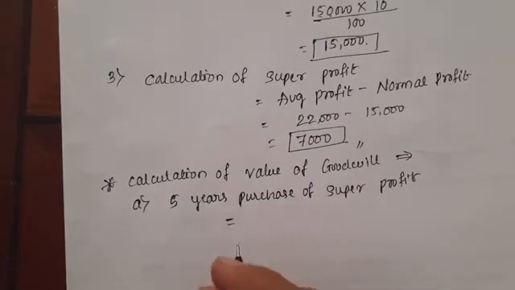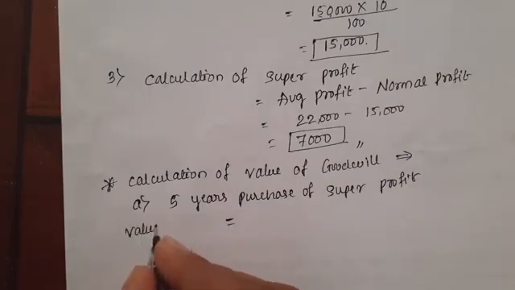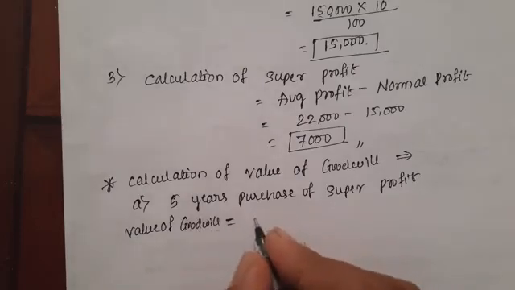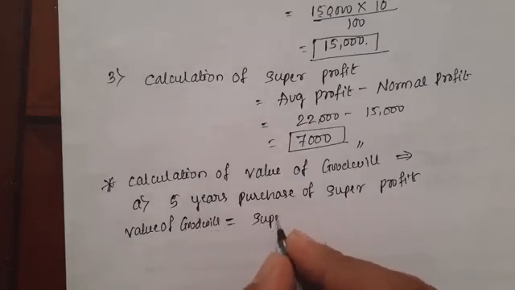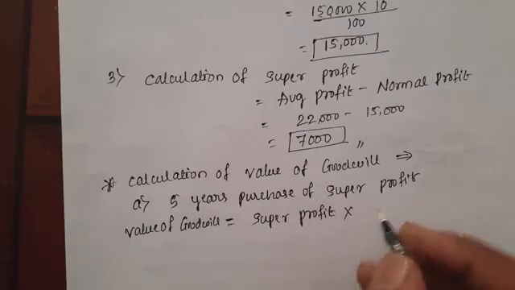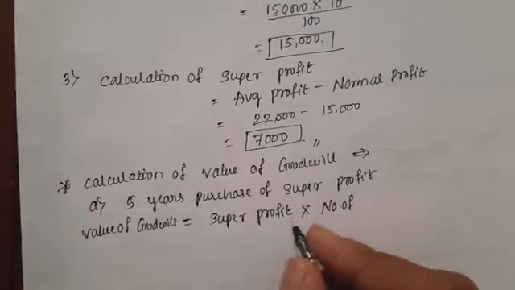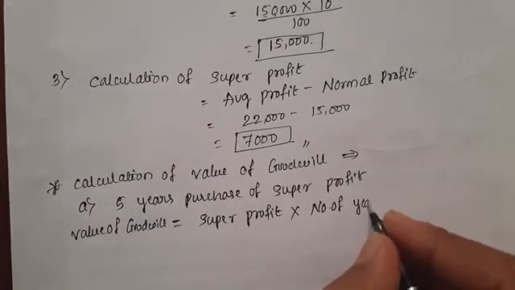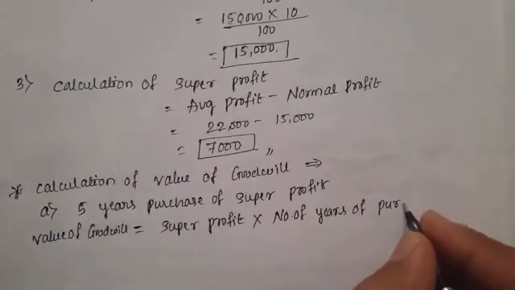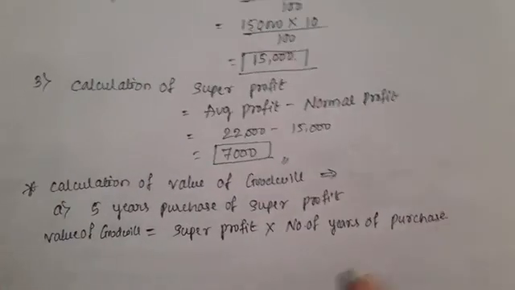The formula is: value of goodwill equals super profit into number of years of purchase.